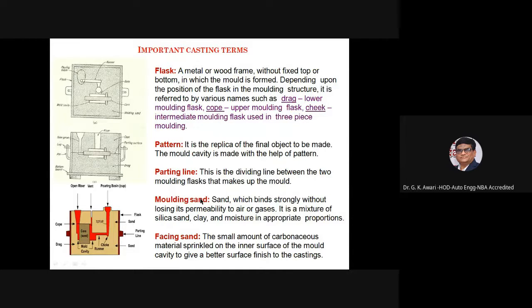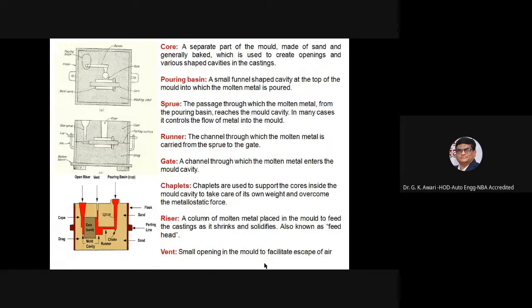Then parting line: this is the dividing line between the two molding flasks. Then molding sand, which makes up the mold, binds strongly without losing its permeability to air or gases. It is a mixture of silica sand and clay and moisture in the appropriate proportion. You can see that this is the sand. Then facing sand: a small amount of carbonaceous material sprinkled on the inner surface of the mold cavity to give better surface finish to the casting. That is called the facing sand.